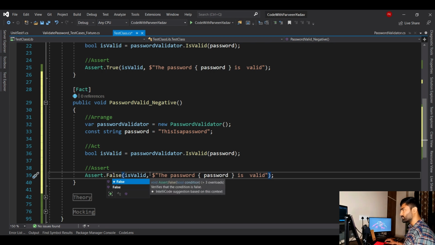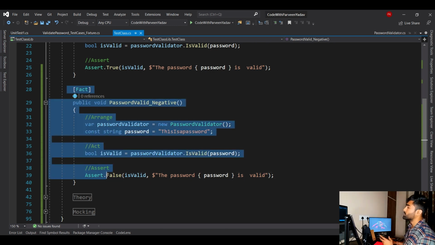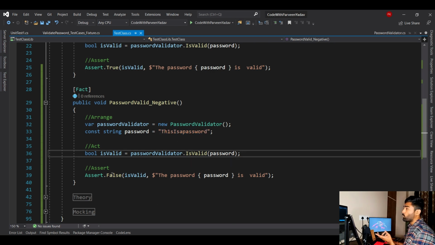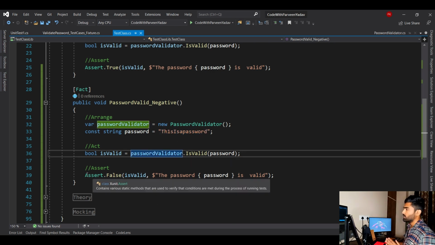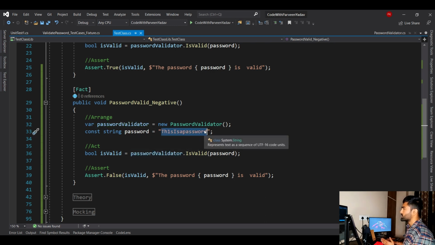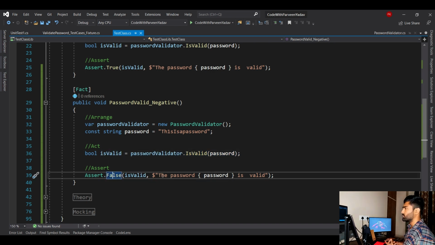I will say false. Okay, now always remember, when I say negative test case, that doesn't mean that your unit test will throw an exception. No, you should handle that test case: if someone provides a value which is not accepted, in that case what is the expected result, right? Here if someone adds a wrong input, like without a special character, your method is going to return false, as you know. Now you will check against that false, assert.false.